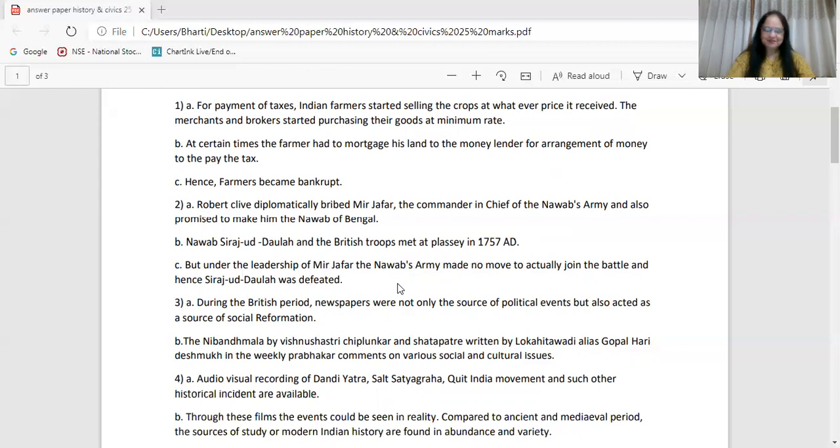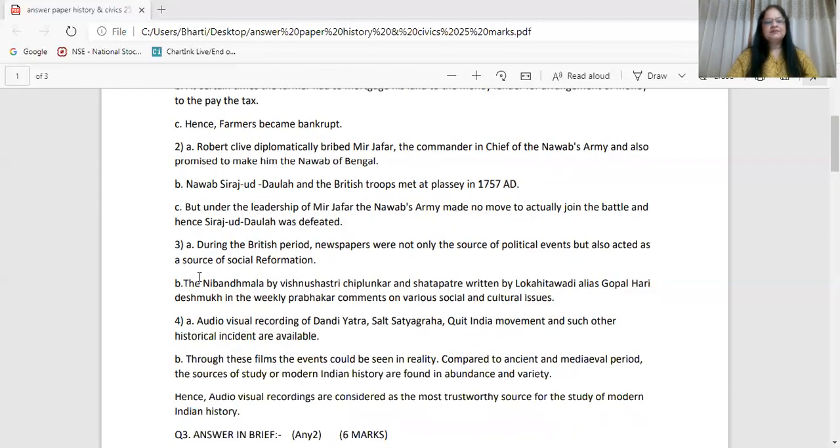Third statement: during the British period, newspapers acted as a source of information. Answer: during the British period, newspapers were not only a source of political events, but also acted as a source of social information. The Nibandhamala by Vishnu Shastri Chiplunkar and Shatapatra written by Lokhitwadi, alias Gopal Hari Deshmukh, in the weekly Prabhakar commented on various social and cultural issues. The answer is over.